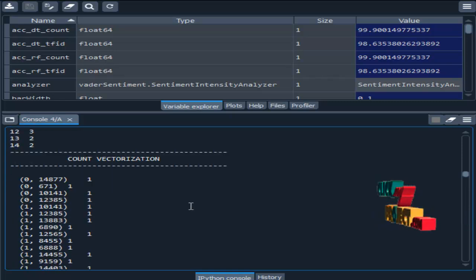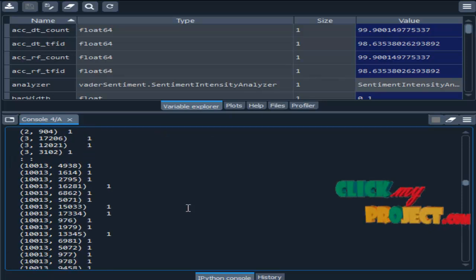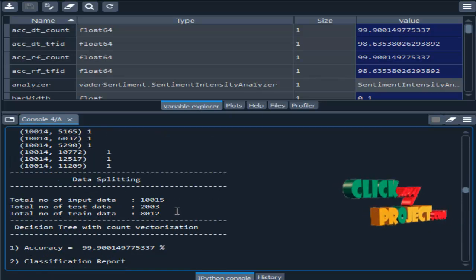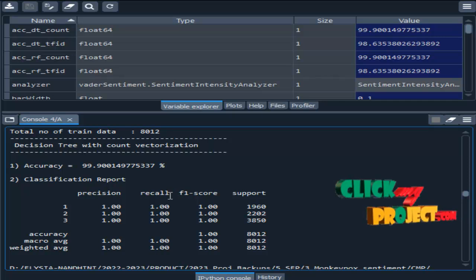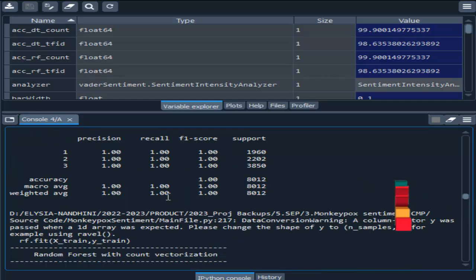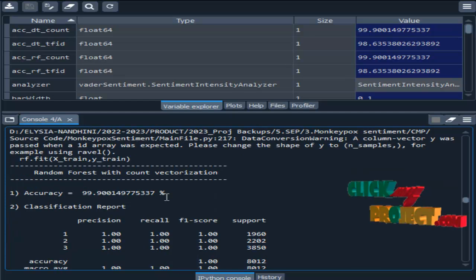This is the result for count vectorization, which considers a sparse matrix. So data splitting for count vectorization. This is the total number of data and the train data. The result shows the decision tree with count vectorization: accuracy, precision, recall, and F1 score. Then random forest with count vectorization, accuracy 99.9.